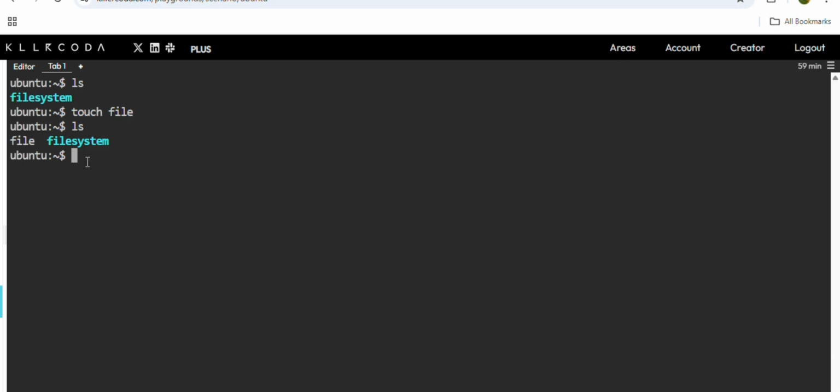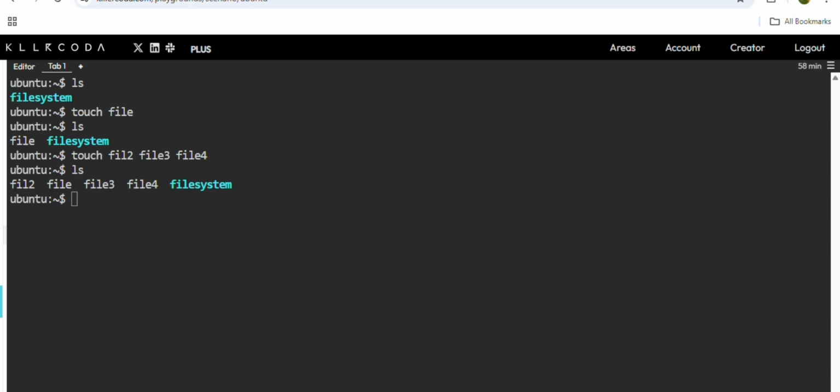If you want to create more files, you can type touch file2 file3 file4. If I run ls, see here file1, file2, file3, file4, all the files have been created.